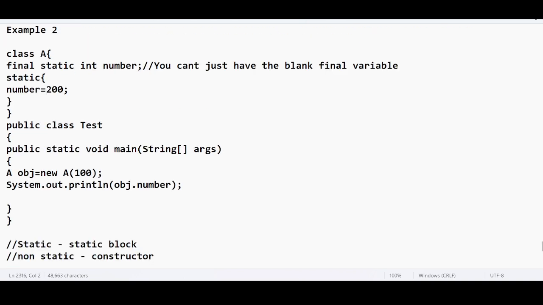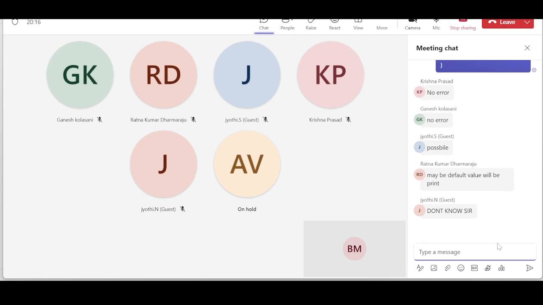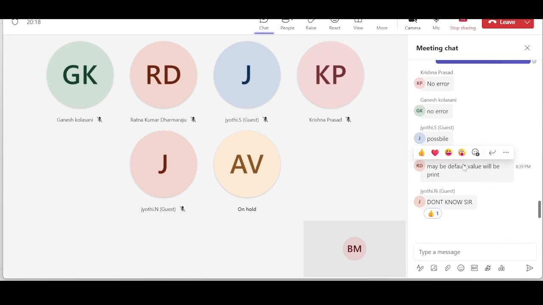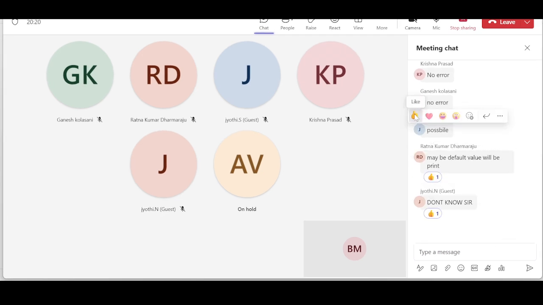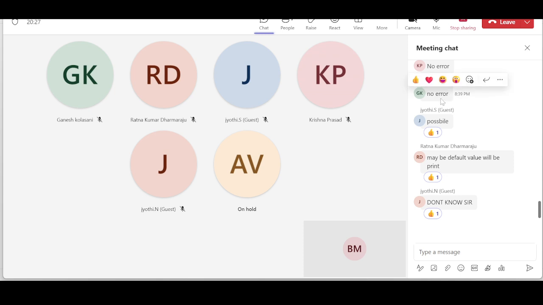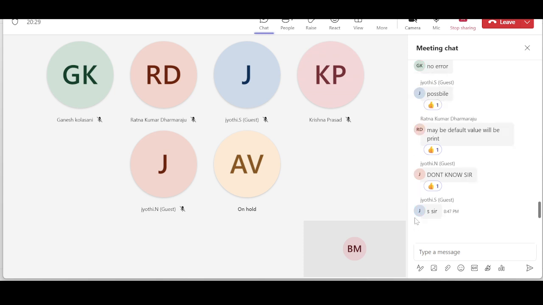Example 2. Making sense? Shall we proceed to the next example? Everyone, shall we proceed? We are going to enter into a new topic. Okay, everyone type S in the chat box.